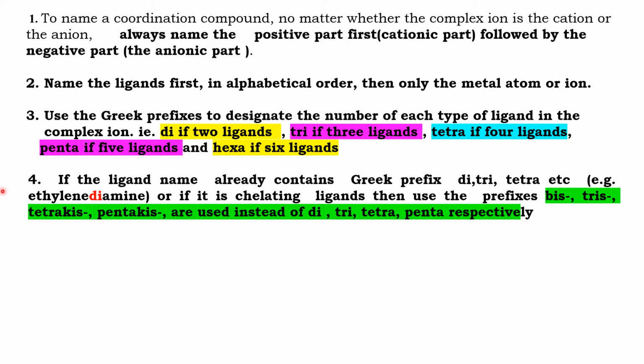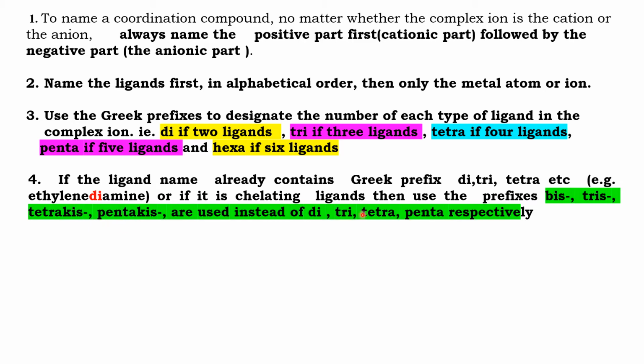There is an exception, that is the fourth rule. If the ligand name contains the Greek prefix di, tri, tetra, etc. For example, I am taking the ligand ethylene diamine. In this particular ethylene diamine, we have the term di. So this di is already present in the name of the ligand. Then I cannot use the terms di, tri, tetra, etc. Instead of di, I have to use bis. Instead of tri, I have to use tris. Instead of tetra, I have to use tetrakis. Instead of penta, I have to use pentakis.